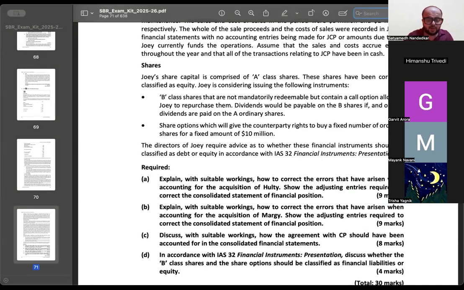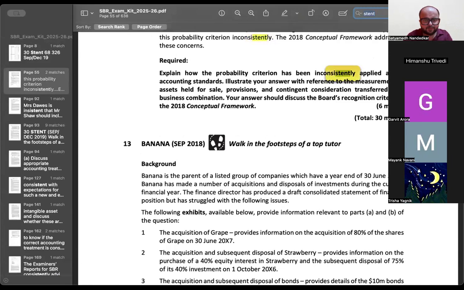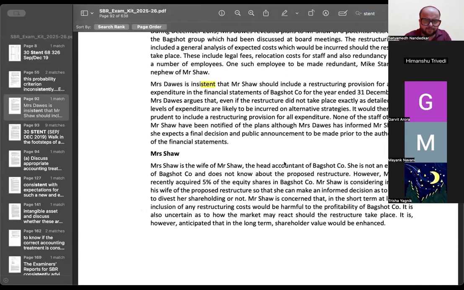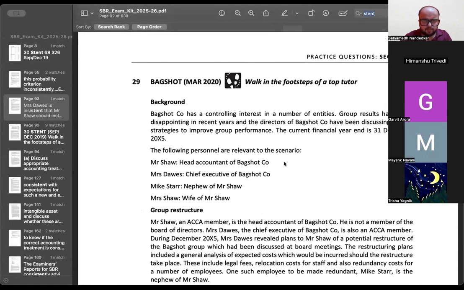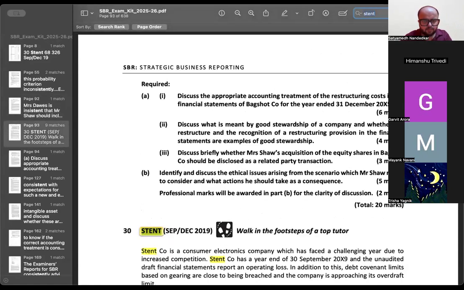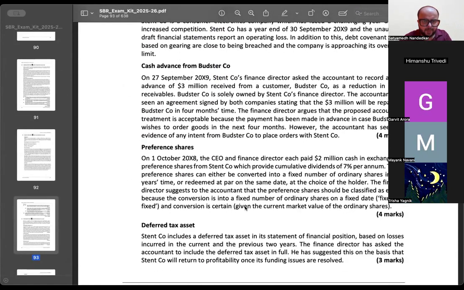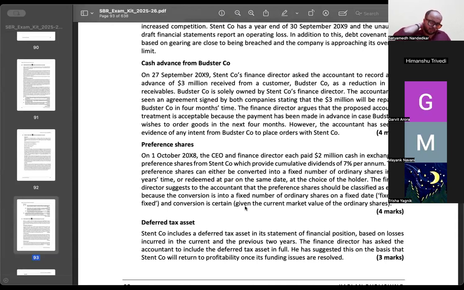Now there is a question on Stent company. Yes, look at this question. On 1st of October, the CEO and finance director each paid 2 million cash in exchange for preference shares from Stent, which provide cumulative dividend of 7% per annum. These preference shares can either be converted into a fixed number of ordinary shares in 2 years' time or redeemed at par on the same date at the choice of the holder.